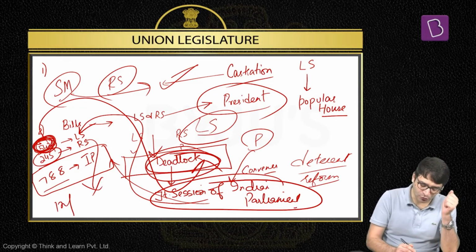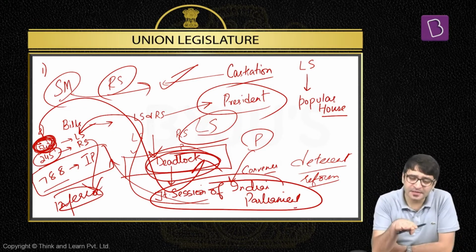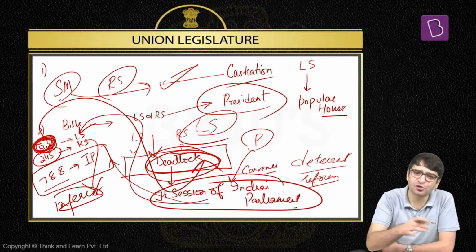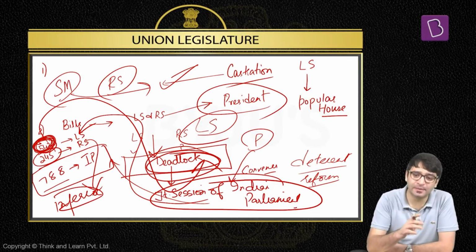Rajya Sabha has an inferior role to play. That is why Rajya Sabha has no relevance. But we need to understand that Rajya Sabha has an equal role when it comes to a constitutional amendment bill. A constitutional amendment bill should be passed by both houses of the Indian Parliament, that too separately. That means for a constitutional amendment bill, there can be no joint session of Indian Parliament.